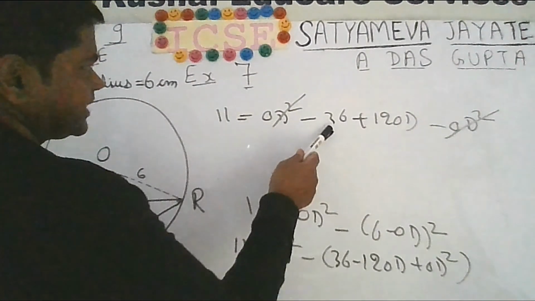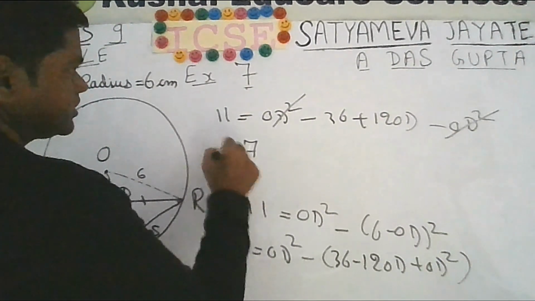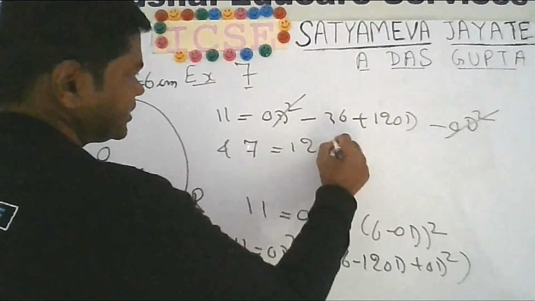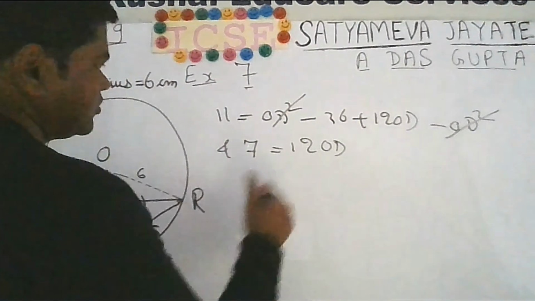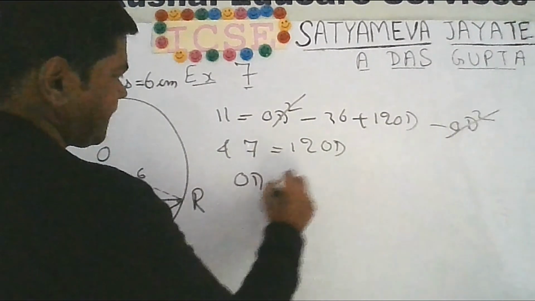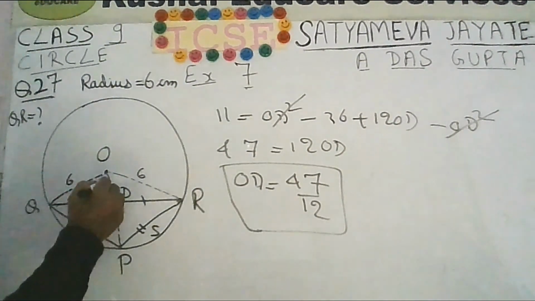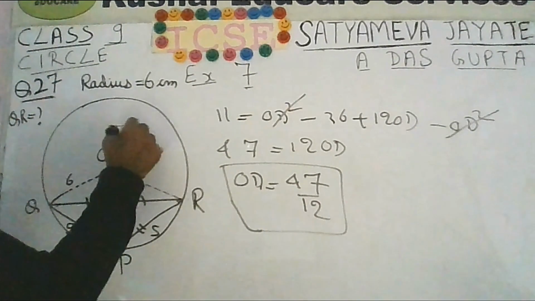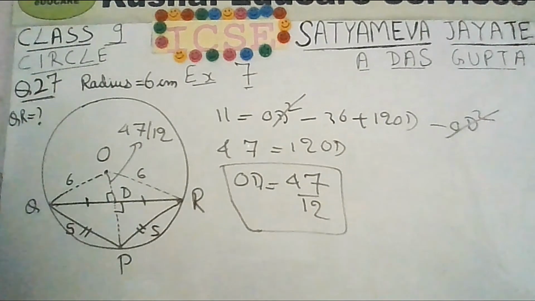Now if you shift this minus 36 here, it will be 6 plus 1 is 7, 3 plus 1 is 4, 12. OD. So this means that OD is 47 by 12. This OD will be 47 by 12. Now you can apply Pythagoras theorem and find out QD for the triangle OQD.